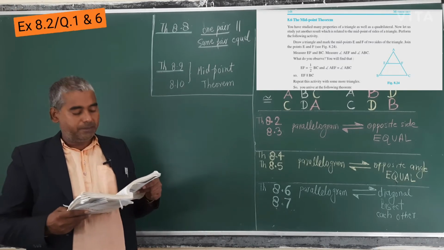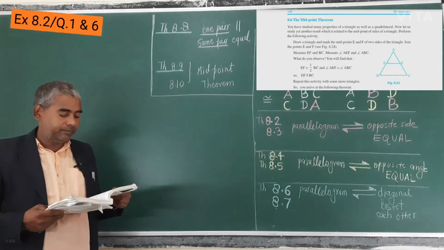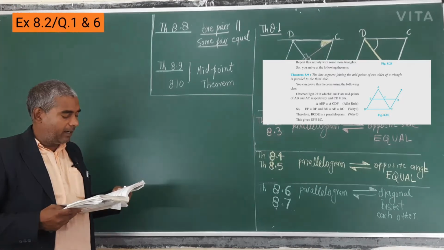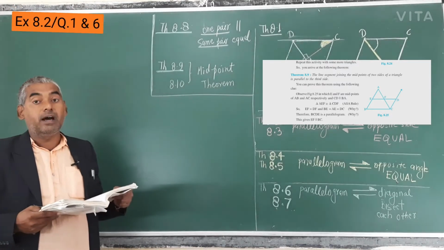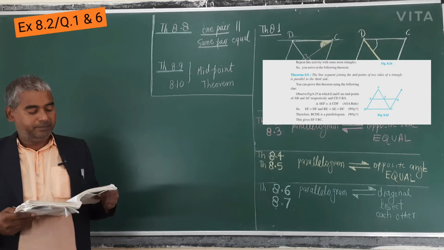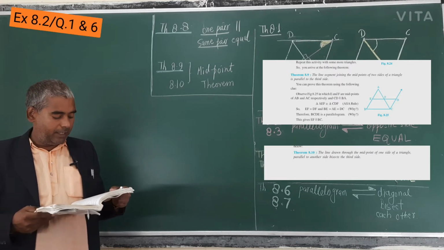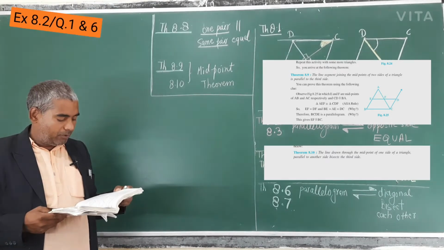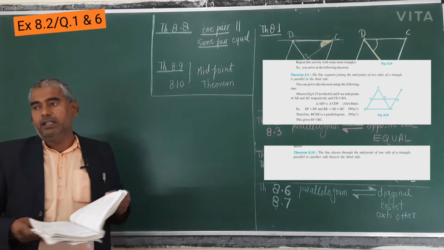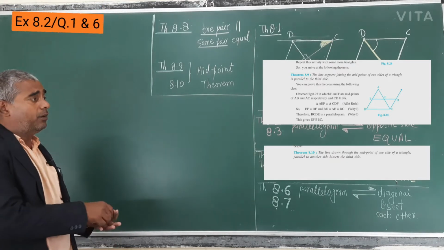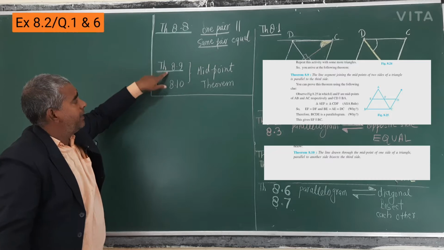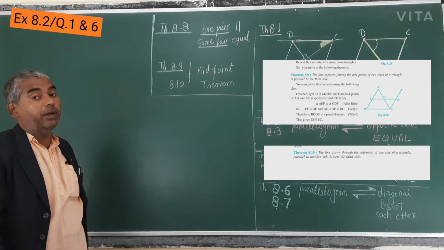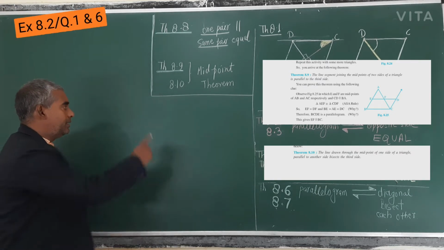Page number 148, theorem 8.9. The line segment joining the midpoints of two sides of a triangle is parallel to the third side and half of it. And another one, 8.10, the line drawn through the midpoint of one side of a triangle parallel to another side bisects the third side. What does it mean? Let me tell. For the indication, I have written this one, 8.8, 8.9 and 8.10. You will write only midpoint theorem, so that will be enough. But what is midpoint theorem? Midpoint theorem is like this.